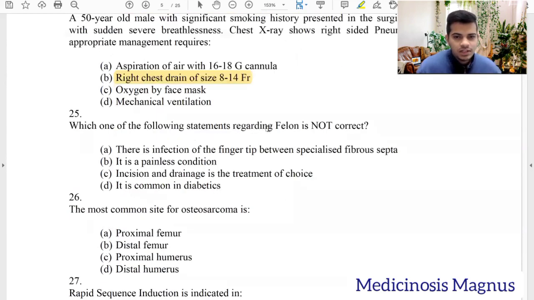Which one of the following statements regarding felon is not correct? This is an infection in the fingertip between specialized fibrous septa. Yes. Is it a painless condition? No. Felons are very painful conditions, and you would have seen these cases in your clinics as well. So incision and drainage is the treatment of choice. Yes. It is common in diabetics and immunocompromised.